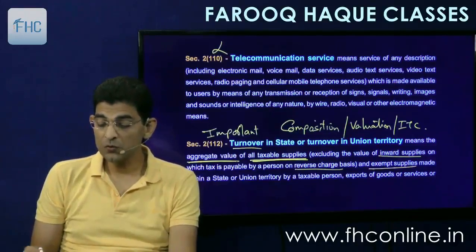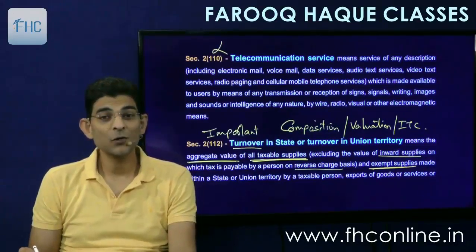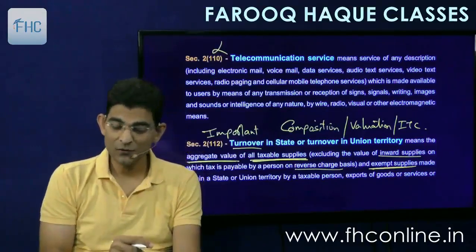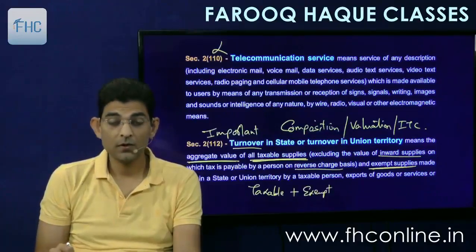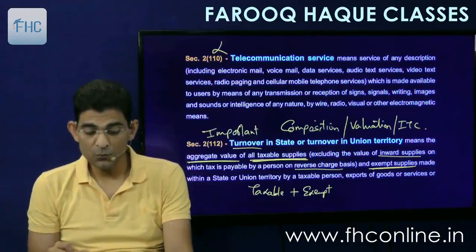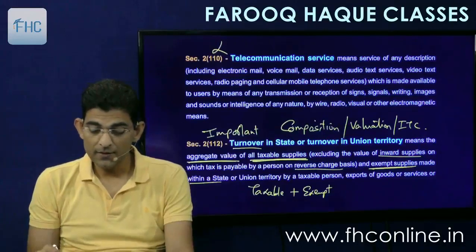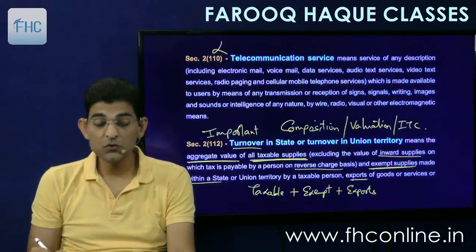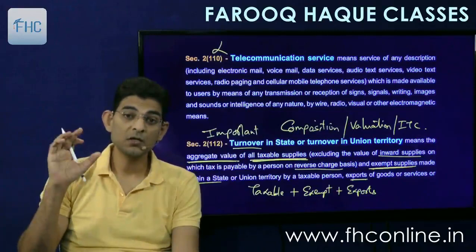Then exempt goods. Exempt goods are included in turnover. This is an interesting point. So turnover includes taxable supplies as well as exempt supplies. Turnover is taxable plus exempt, both. Exempt supplies made within a state or union territory by a taxable person. Then exports, so plus exports. Export of goods or services or both. Now exports are exempt, but they are included in turnover.